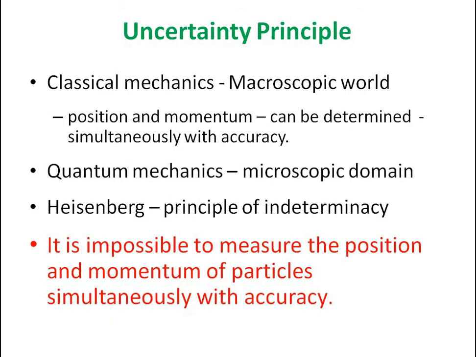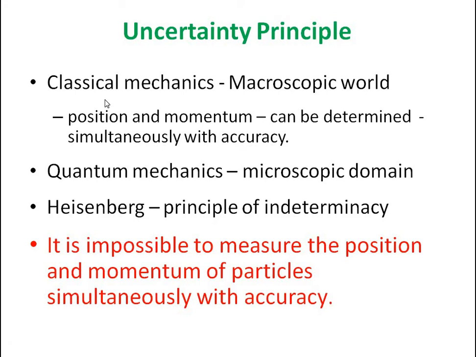Now let's discuss Heisenberg's uncertainty principle. Classical mechanics deals with the problems in the macroscopic world. In our usual world, the macroscopic world, the position and momentum of a body can be determined simultaneously with accuracy.